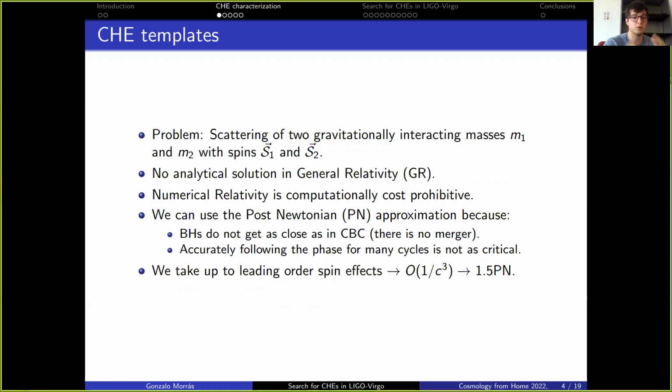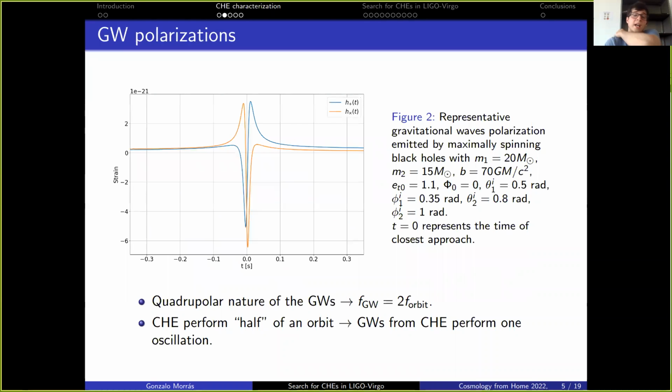Because of this, we will use the post-Newtonian approximation, taking only up to leading order spin effects, which are of order 1 over the speed of light to the cube, or order 1.5 post-Newtonian. So I will not bore you with the details of how these post-Newtonian equations are solved, which are quite cumbersome and not very enlightening. You can check the details in the paper if you are interested.